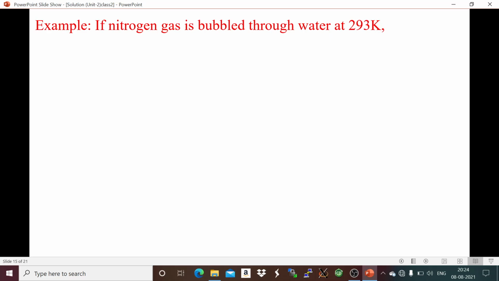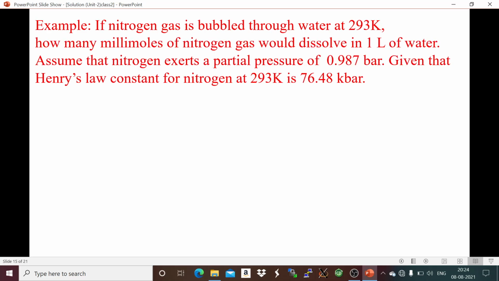Next, we discuss numericals related to Henry's law. If nitrogen gas is bubbled through water at 293 Kelvin, how many millimoles of nitrogen gas would dissolve in 1 liter of water? Assume that nitrogen exerts a partial pressure of 0.987 bar, and given that Henry's law constant for nitrogen at 293 K is 76.48 kilobar.